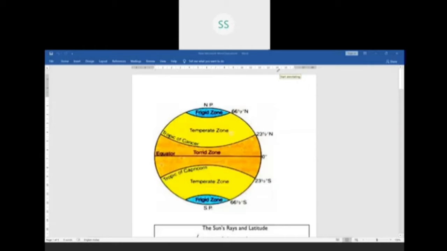So children, now today we start with the next part of the chapter, which is called climatic controls or factors affecting climate.